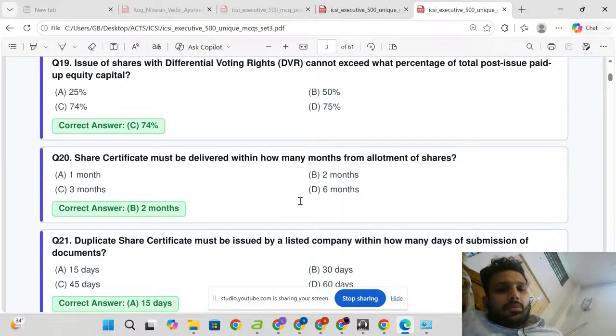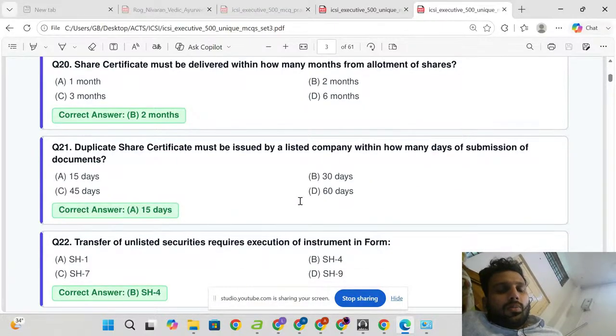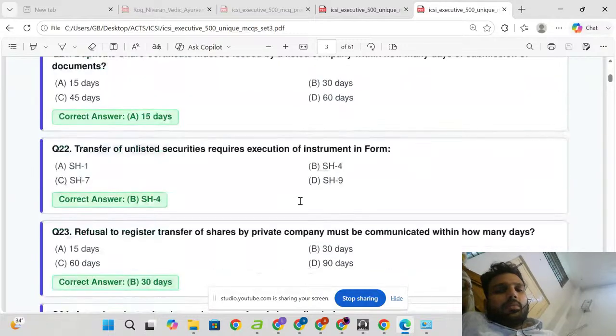Share certificate must be delivered within 2 months from allotment of shares. Duplicate share certificate must be issued by a listed company within how many days of submission of documents? Within 15 days of submission of documents.